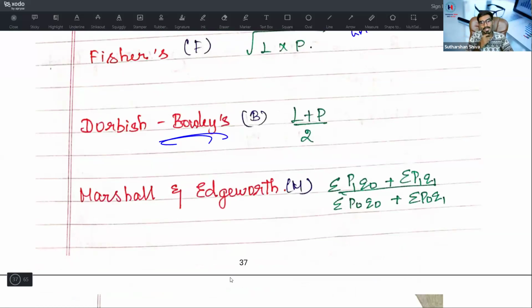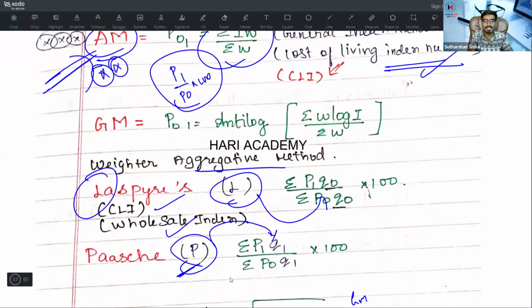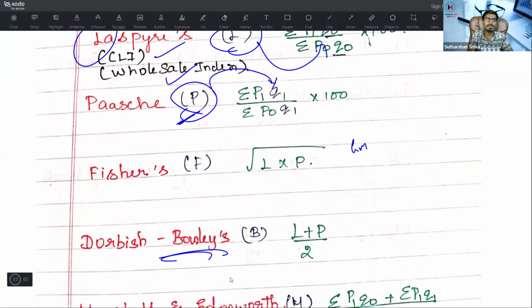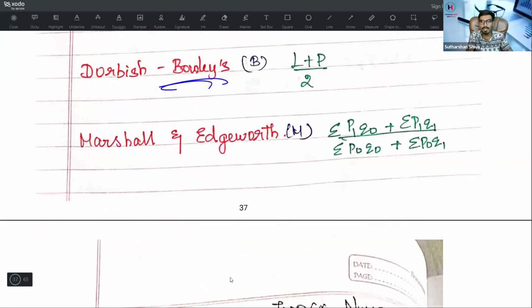What do Marshall and Edgeworth say? They say, I am going to compare everything. I'm going to put it in the multipliers as well as in the arithmetic mean part. That's summation P1 Q0 plus summation P1 Q1, because they are comparing current year and base year data, divided by summation P0 Q0 plus summation P0 Q1. Because the numerator should be added, the denominator should be added, and then find the value. That's Marshall Edgeworth. If you remember Laspeyres and Paasche, it is more than sufficient to crack Fisher, Drobish, Bowley, Marshall, and Edgeworth in the examination hall itself.